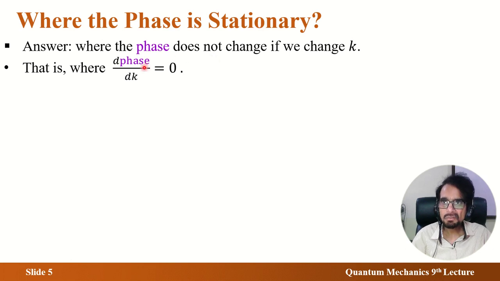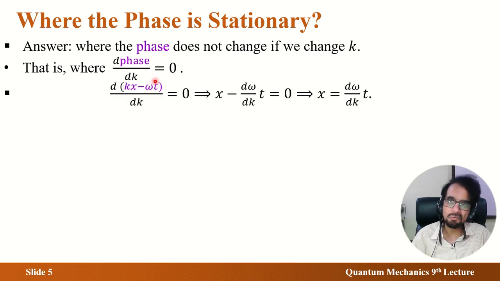Anyway, the check is there. What I said was that the phase does not change with k. Does not change means its rate of change is 0. Now phase is an angle, which is e to the power iota, or inside cos, the angle, and that's kx minus omega t. It doesn't change means the derivative with respect to k is 0. It's simple mathematics. First term, k with respect to k is 1, so x. Now it's d omega over dk, with t outside. You rearrange it and you say x is equal to that.